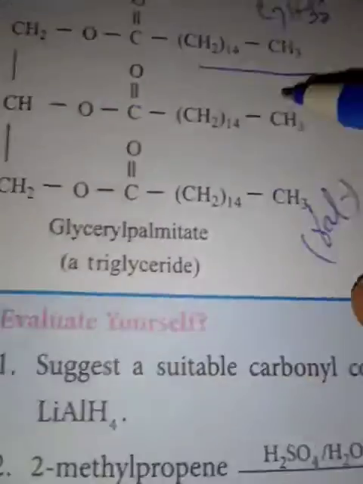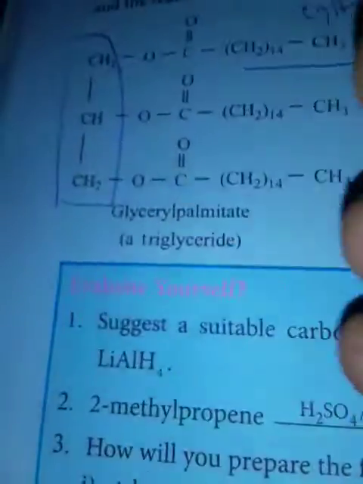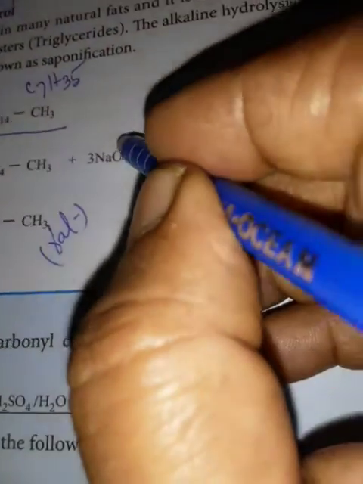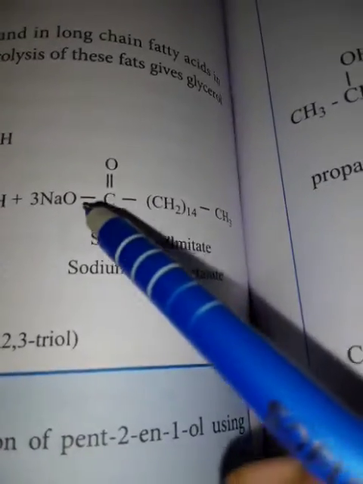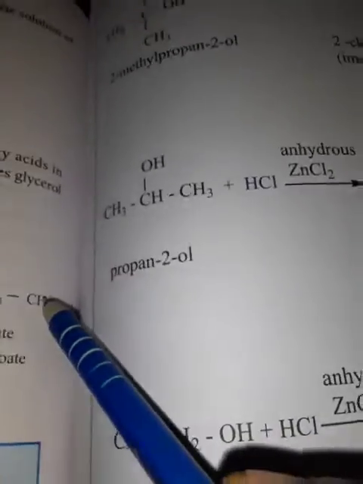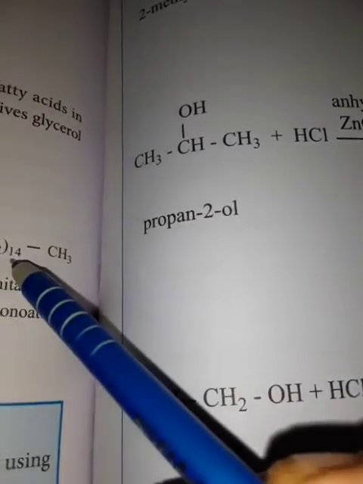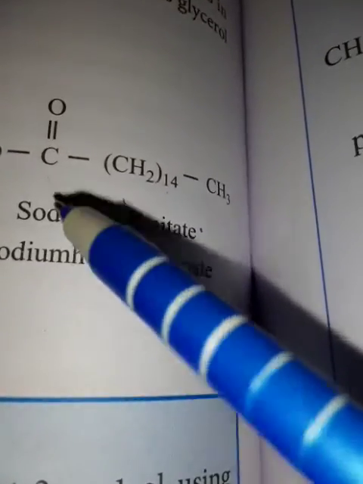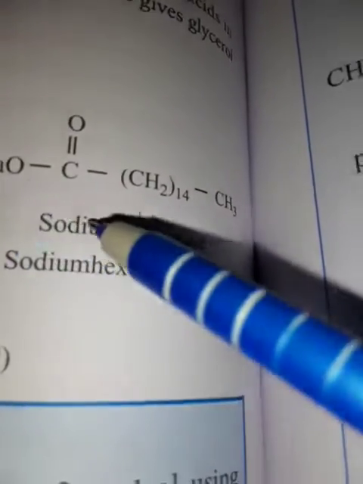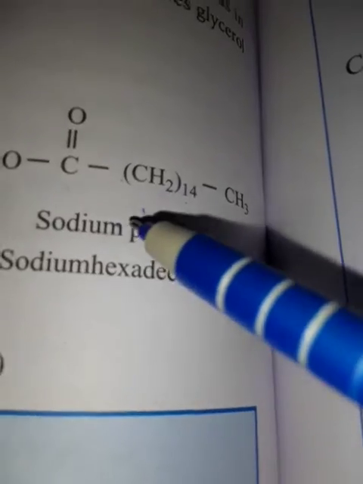Now this part, the CH2 part combines with 3OH and gives glycerol, remaining sodium palmitate. This is soap, formula for soap. Sodium, that is CH3, CH2 14 times COONa. This is sodium palmitate, this is soap, and this process is called saponification. This is only given here.